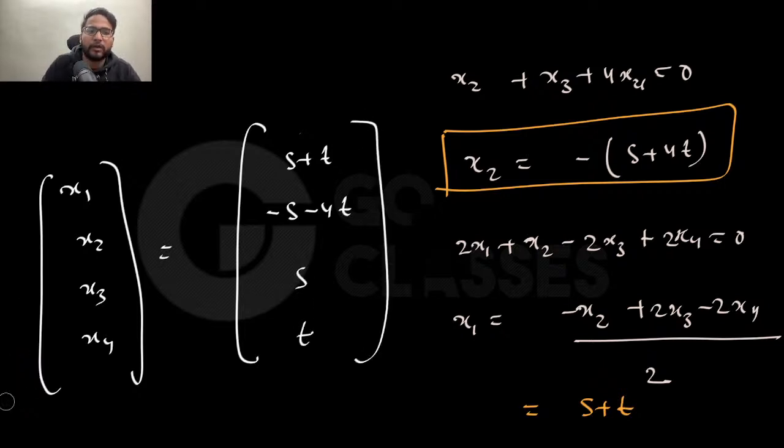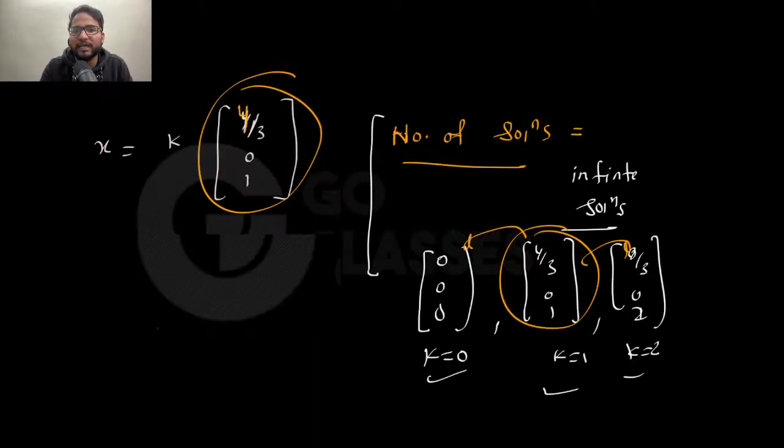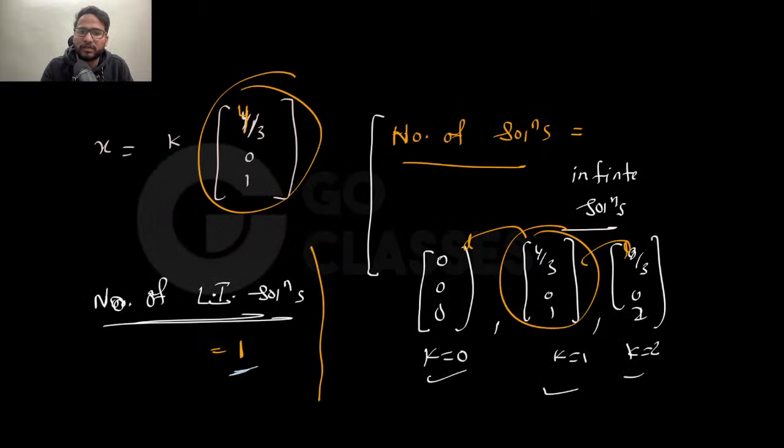Let me know if that is clear to everyone. See, from here they have asked the question, and that is why it is also very important to understand how everything makes sense. So earlier we started with this, and we wanted to solve this. Finally we got this as a solution, which was x equal to k into 4 by 3 0 1, right?